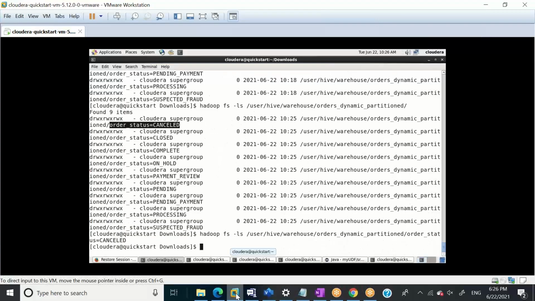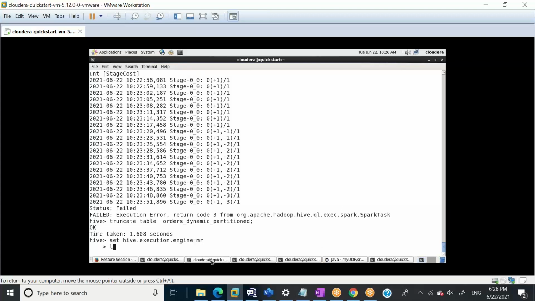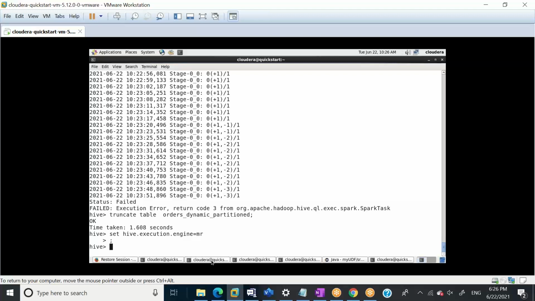What I'll do now is first set hive.execution.engine is equal to mr. Okay, this is good, and then I'll say drop table orders_partition.